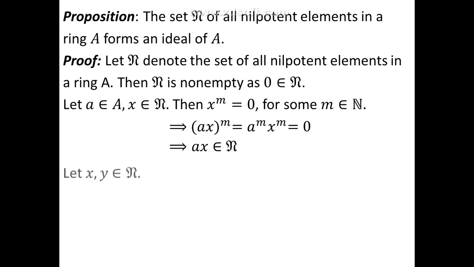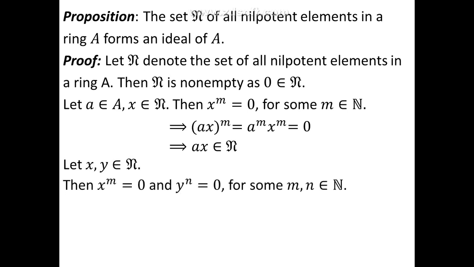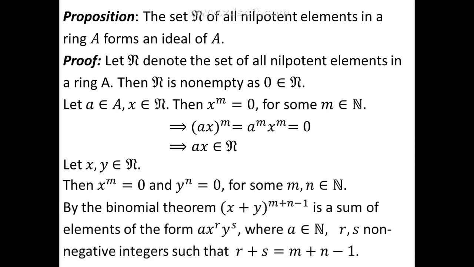Now we shall verify the first condition in the definition. Let us take two elements X, Y in N. Then by the definition of nilpotent element, we get X power M is 0 and Y power N is 0 for some M and N belonging to the natural numbers, that is, for any two natural numbers M and N. Now consider the binomial expansion of the term (X plus Y) to the power M plus N minus 1. Just see that M and N are both natural numbers, so that M plus N is greater than or equal to 2, and hence M plus N minus 1 is also a positive integer.